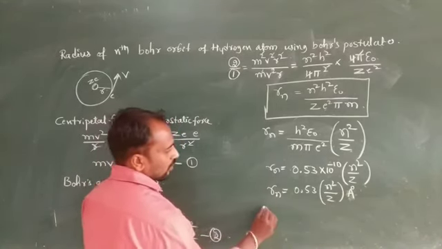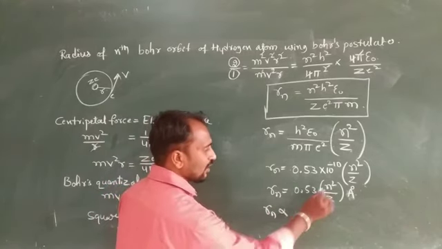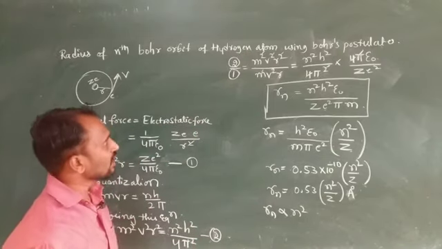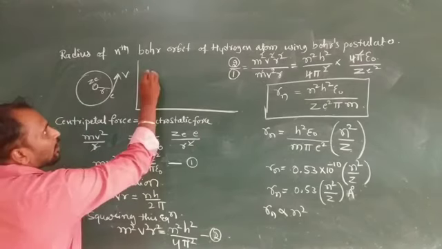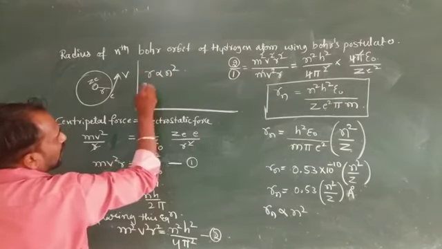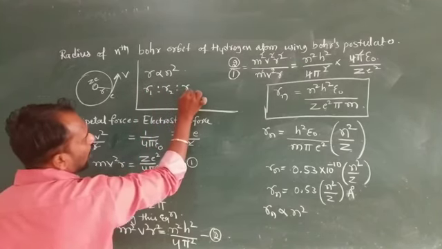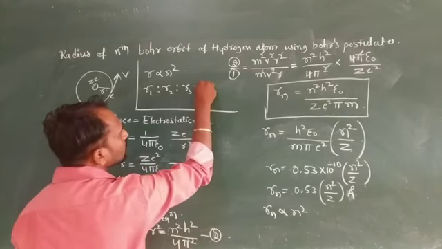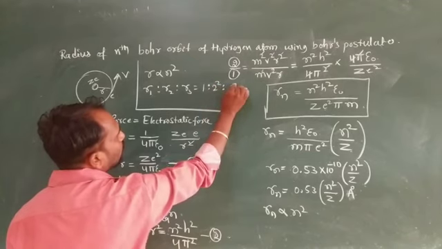So for this radius of the nth orbital, the radius is directly proportional to n square. So we consider the ratios of radii: r is directly proportional to n square, so r1 is to r2 is to r3 is 1 square to 2 square to 3 square.